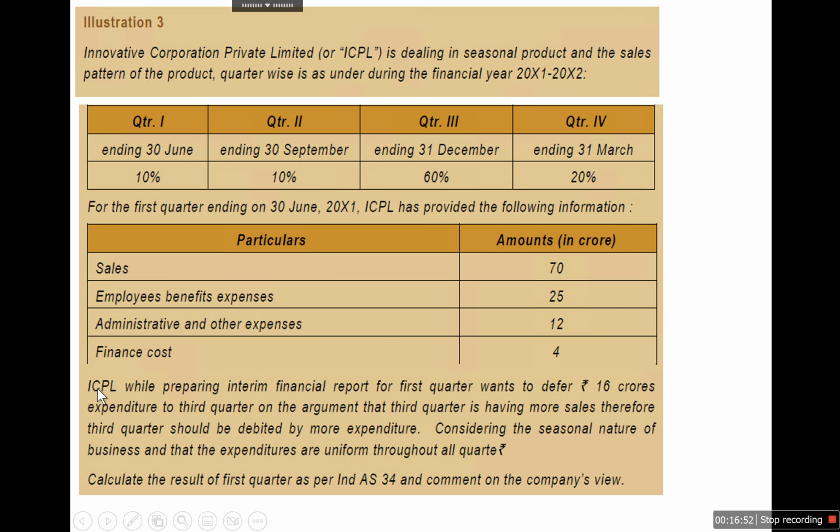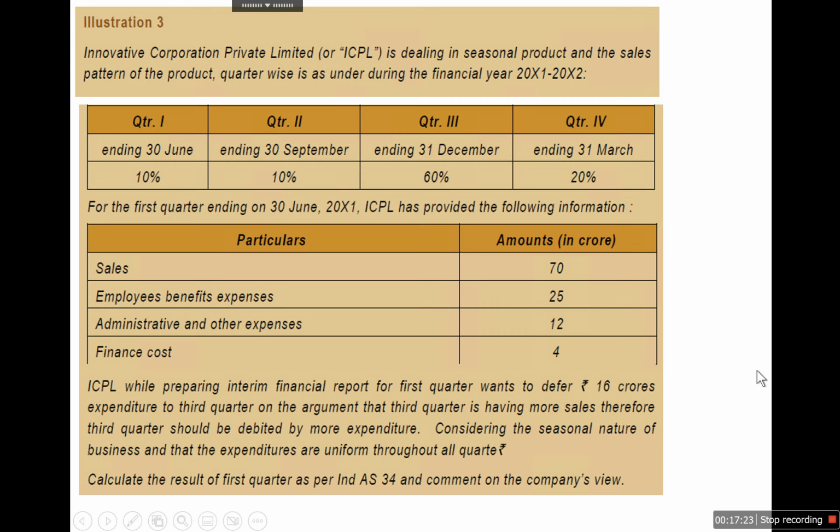So ICPL, while preparing the interim financial report for the first quarter, wants to defer 16 crore expenditure to the third quarter. They want to defer these expenditures on the argument that the third quarter is having more sale. Therefore, the third quarter should be debited by more expenditure considering the seasonal nature of the business, and the expenditure are uniform throughout the quarter. We need to calculate the result of first quarter as per Ind AS 34.